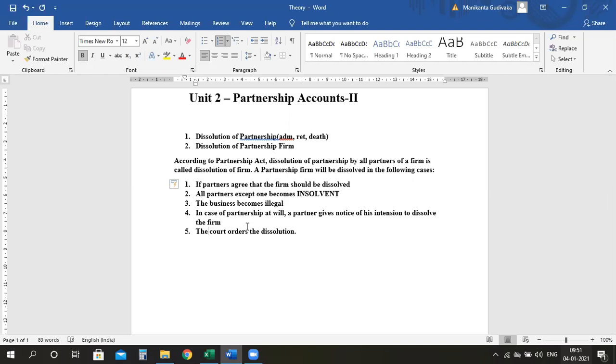Let's say, for an easy example, we three are in the liquor business. I, Leora, and Harish started a wine shop, or we are in a partnership of wines. From tomorrow, there is a notice that in India, selling of liquor or alcohol is illegal. There is a ban. So what is happening here? Can we still continue the partnership?